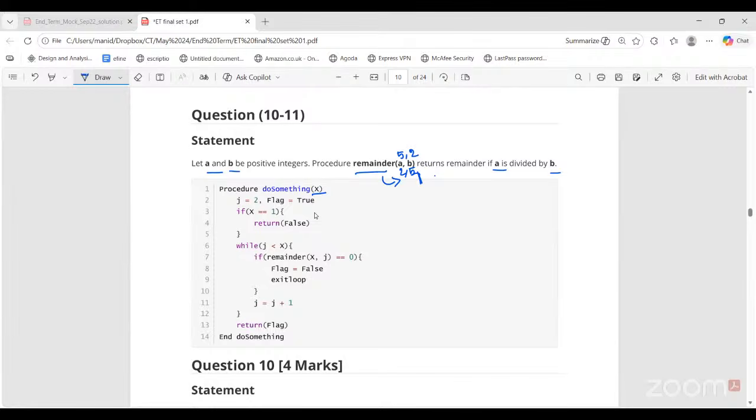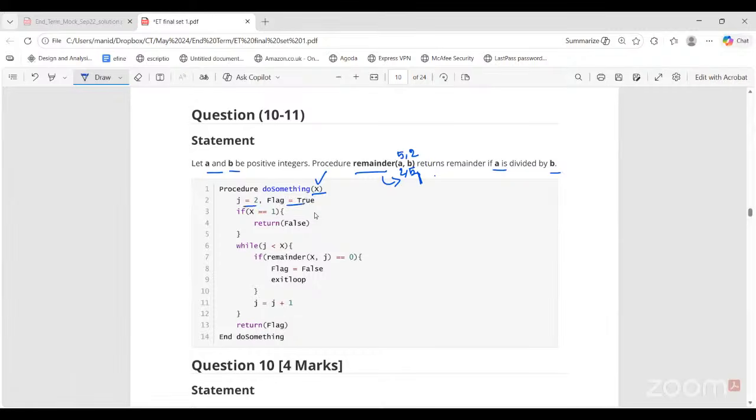If I divide 5 by 2, only 1 is remaining, so 1 is the remainder. Similarly, if you take something which is divisible by 2 completely, then 0 is the remainder. Okay, ma'am. So x is some number, j is set to 2, flag is set to true.